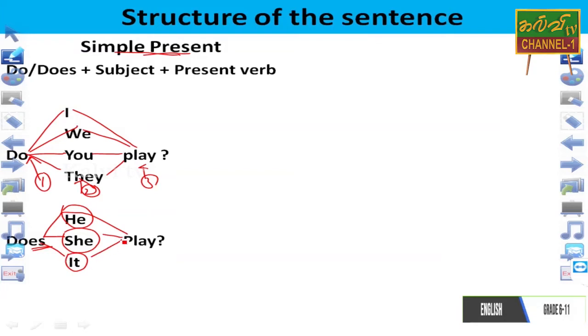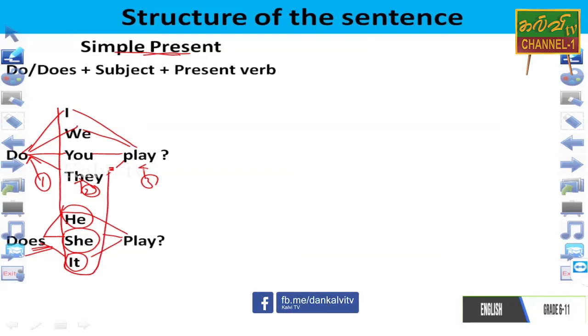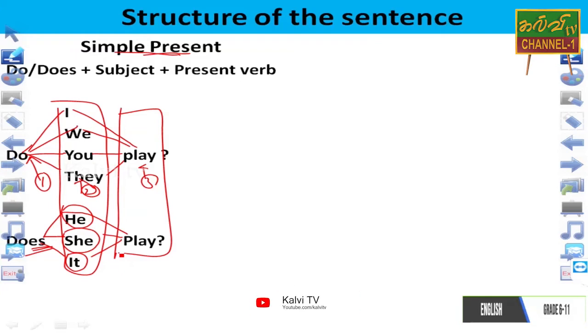So in this way, dear student, you should know how we can make the simple present with question. When we start, the question will be started with a helping verb, that is do or does. Then in the second position, subject will be available there, and in the third position, verb 1 or present tense verb. This is the familiar thing for you. Clear? Yes.